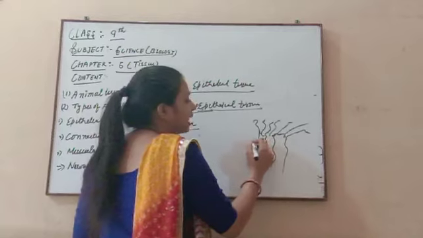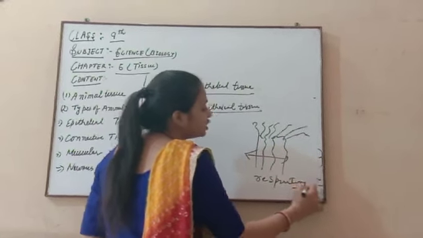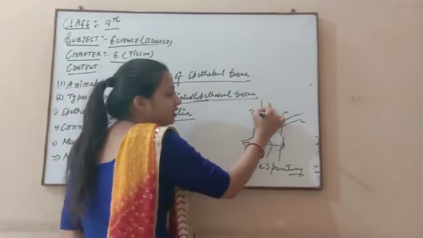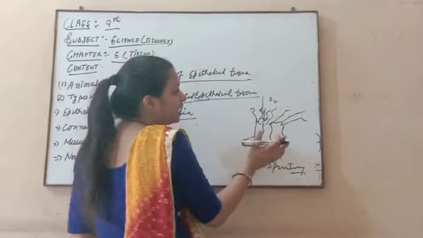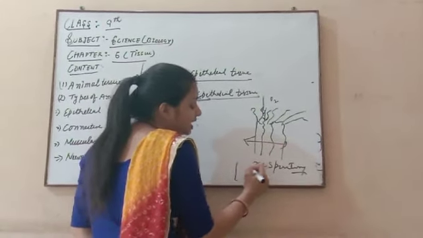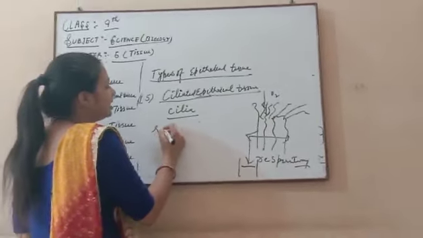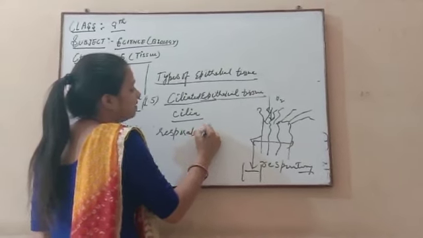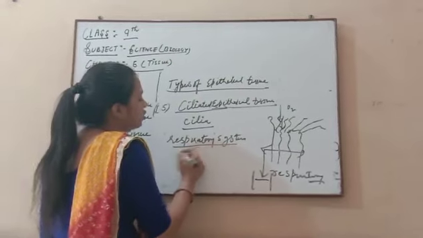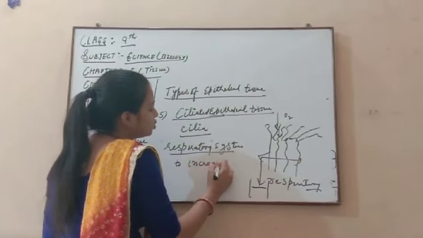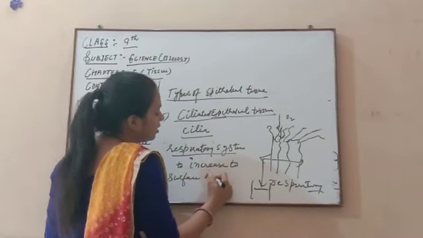In our body, which has to be increased, it is present in the respiratory system. And what is the function done by cilia? When oxygen gas enters the respiratory system, the lungs, the cilia present there increase the surface area. Surface area increases when any gas enters our body. So cilia are present in the respiratory system. The function done by this epithelial tissue is to increase the surface area for absorbing oxygen gas.